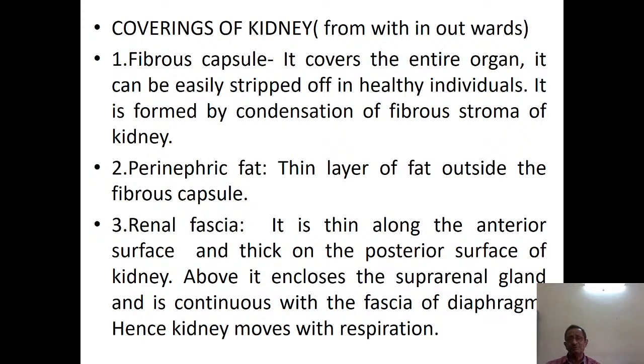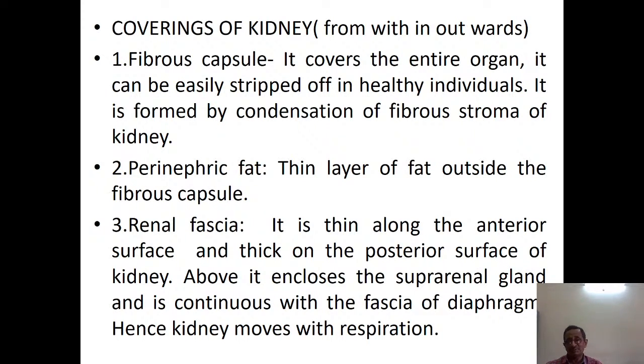From within outwards, the fibrous capsule is the first mentioned, and is very near to the kidney. The fibrous capsule covers the entire organ. It can be easily stripped off in healthy individuals. It is formed by the condensation of the fibrous stroma of the kidney. So it is formed from a part of the kidney itself. The fibrous capsule is very closely adherent to the kidney, but it can be easily stripped in a healthy kidney, whereas in kidneys which have undergone infection, there is a chance of adhesions forming and it cannot be stripped so easily. Then perinephric fat.